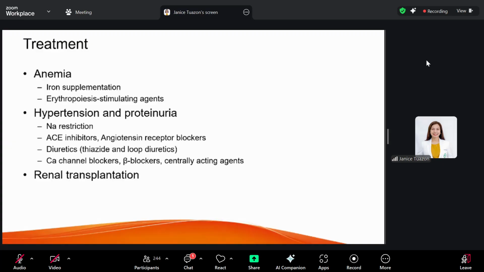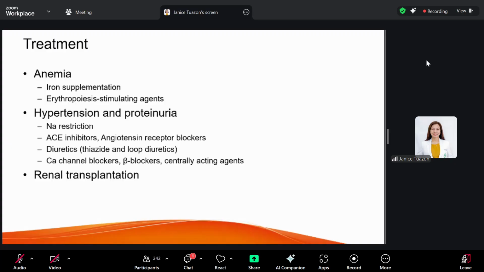Hypertension and proteinuria are secondary to volume overload and excessive renin production. So dietary restriction of sodium and antihypertensive medicines should be given. Among the antihypertensives, ACE inhibitors and ARBs are the first choice because they are renoprotective, meaning they can slow down the progression of CKD.